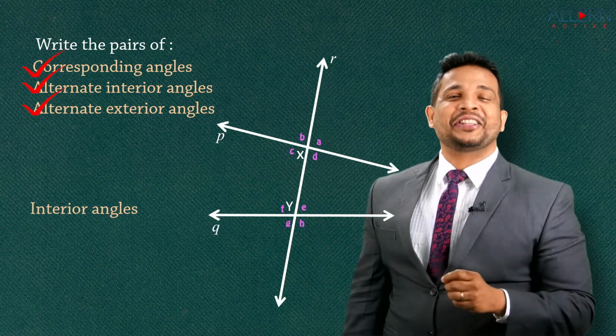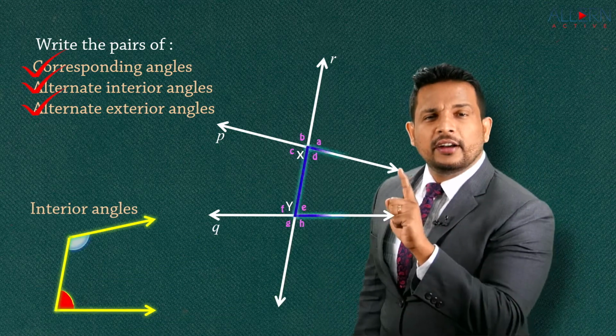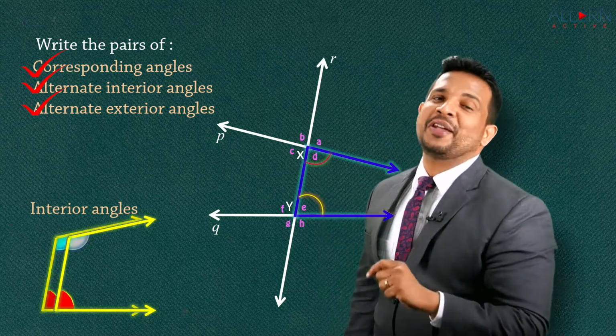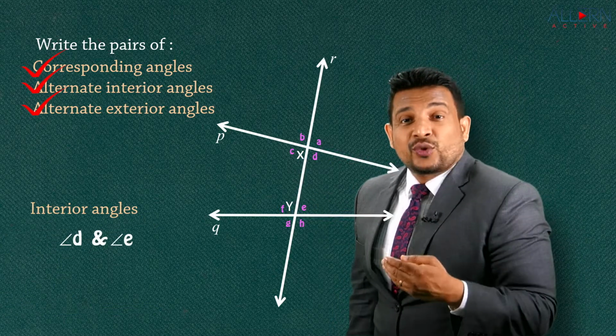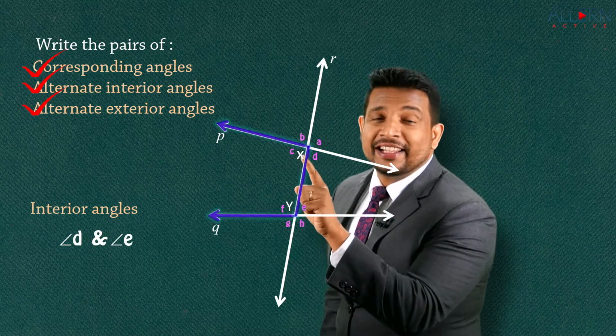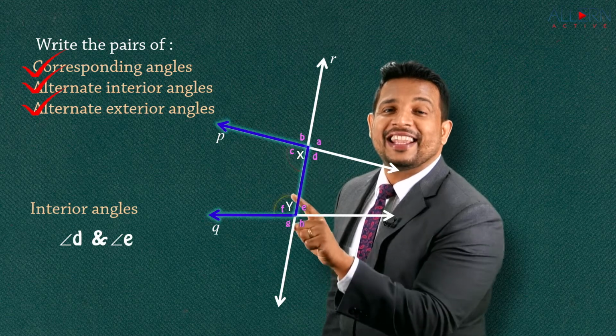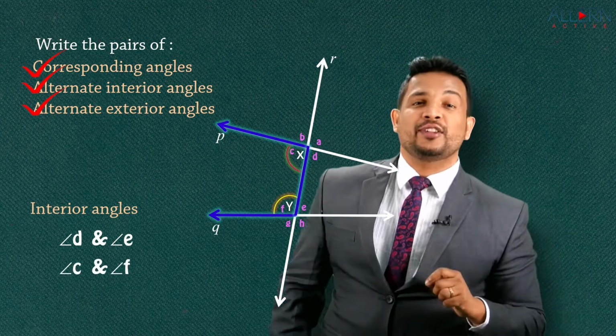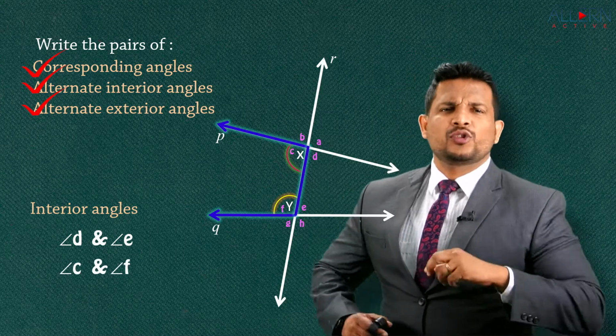Remember the letter is nothing but C. So identify that here. So letter C here, which one is that? Angle D and angle E. Beautiful. And the next one, which is that one? Yes, that is very simple. That is angle C and angle F. That's the second pair of interior angles which we had. And wasn't this easy? It's so very simple.